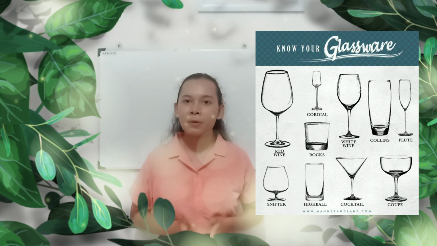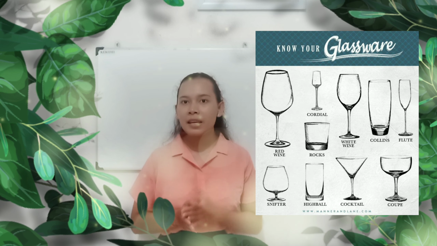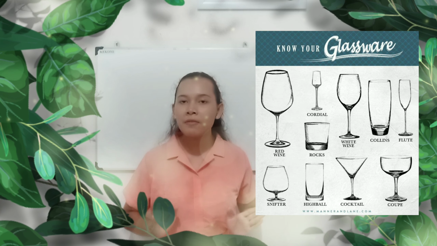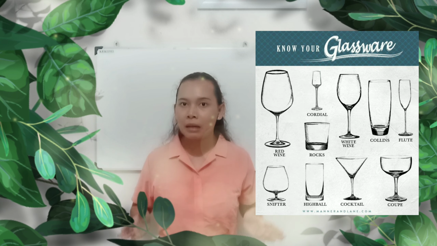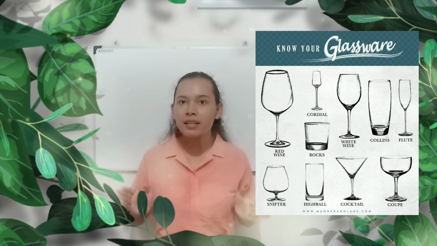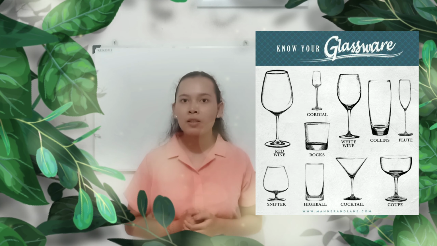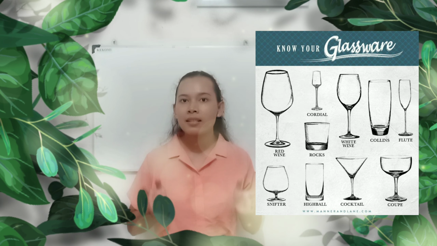So, as I said before, I will continue with the equipment that we need. Do you know what kind of equipment is used to serve beverages? If you don't know, I will tell you. First is glassware. It is defined as a container or object made from glass. In the hotel, glassware is used to serve alcoholic beverages, but sometimes non-alcoholic beverages like juice. For alcoholic beverages, there are white wine or red wine glasses. And maybe for whiskey, it can use an old-fashioned glass. Then for cocktails, it's served with the cocktail glass and others.